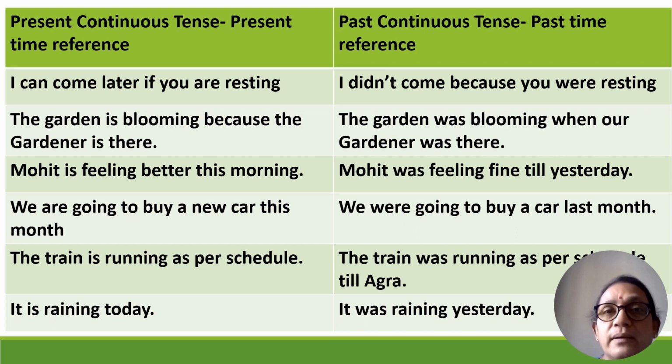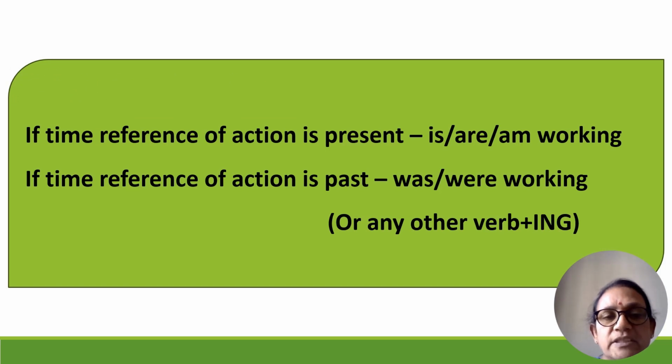So what do we learn? If the time reference is present, we use the auxiliaries "is," "am," "are." And if the time reference is past, we use "was" or "were." There. The conclusion on the screen for you to assimilate. If time reference of action is present, "is," "am," "are." If time reference of action is past, "was" or "were."